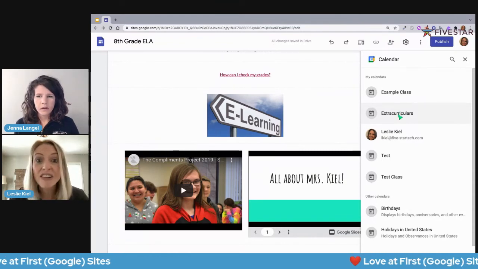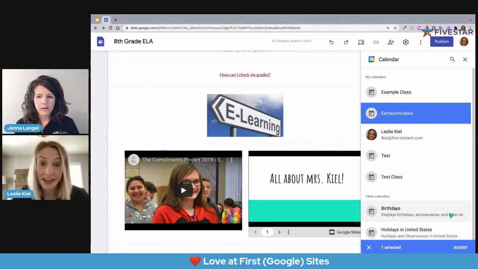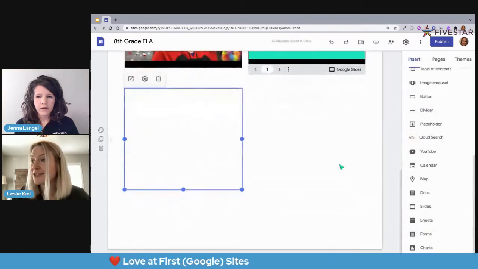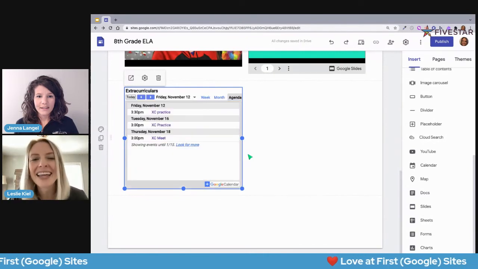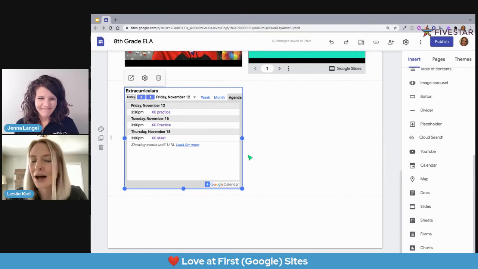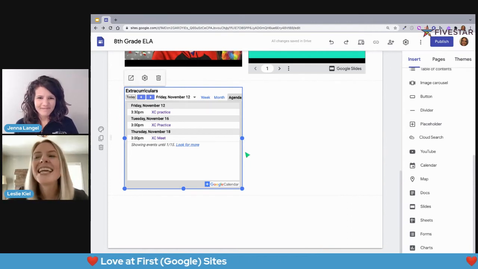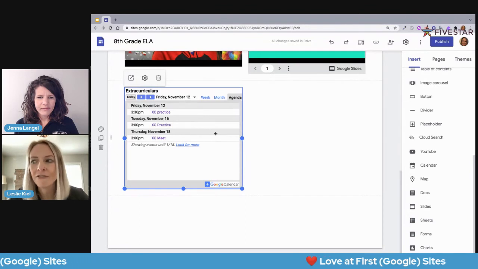But here, all of my calendars are available, so I can select any of them and then hit insert. But I like thinking about extracurriculars because that's one that, like you, I was involved in a couple of coaching things as well. So you can see that it populates with this agenda view.